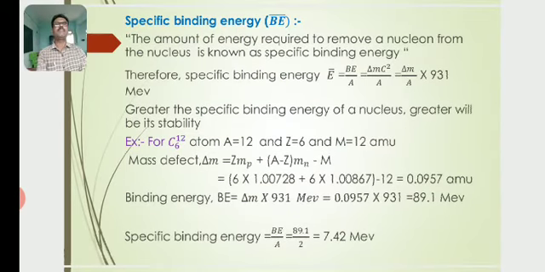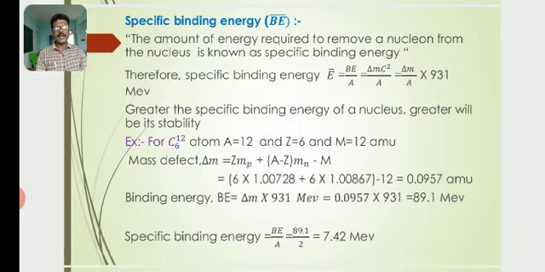Then the specific binding energy: the amount of energy required to remove a nucleon from the nucleus is known as specific binding energy. Therefore, specific binding energy E bar is equal to BE by A, delta m c square by A, which is equal to delta m by A into 931 mega electron volt.